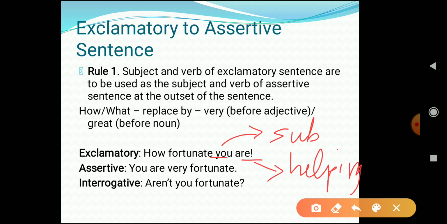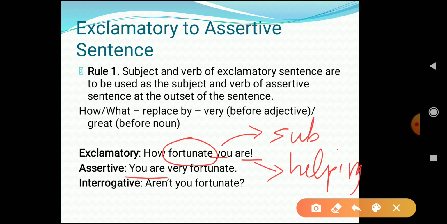So what we are doing is, we are just using the subject and the auxiliary verb at the beginning of our assertive sentence. See, over here we are using you are, and then you have to identify that this word fortunate is what? Is it your adjective or noun? This is your adjective.